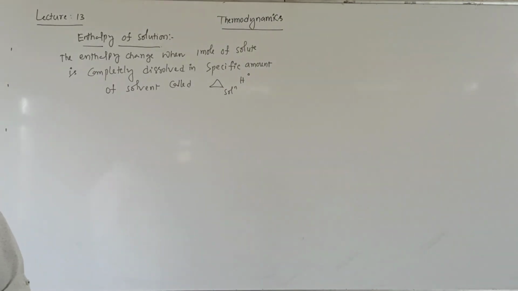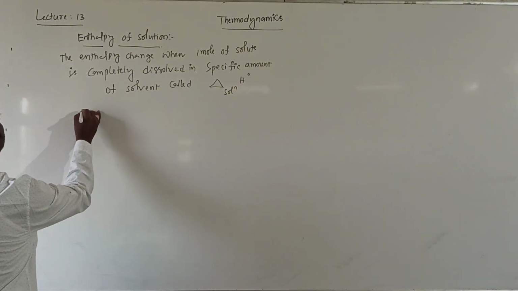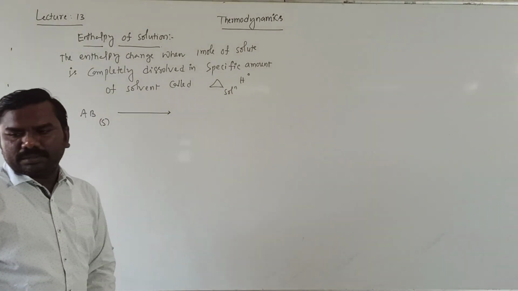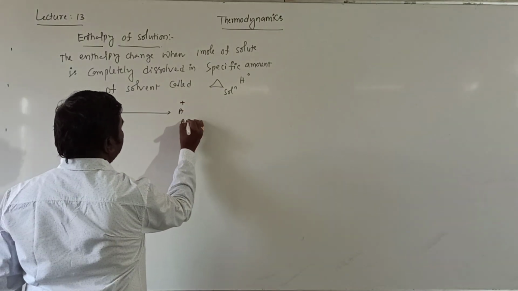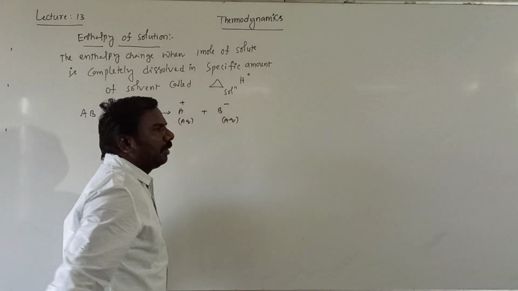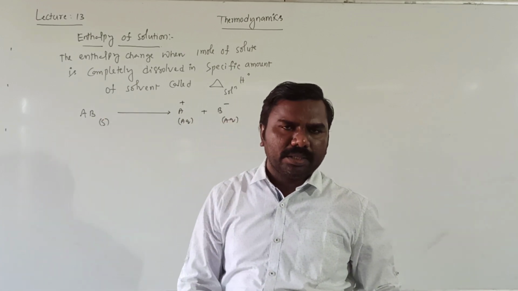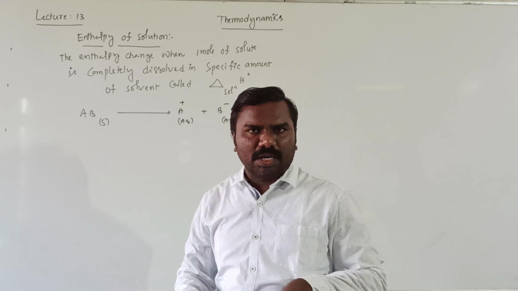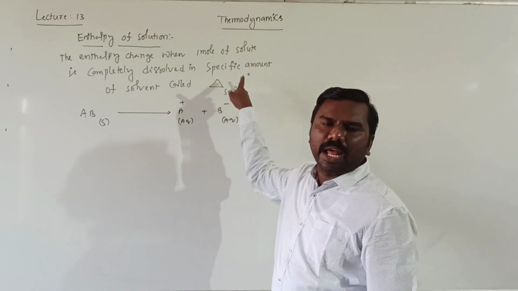Okay. So now AB is a solid. Then it becomes A plus aqueous, B minus aqueous. It means whenever you add water to this solid solute, it becomes ions in water. That's why they are named aqueous cation, aqueous anion.